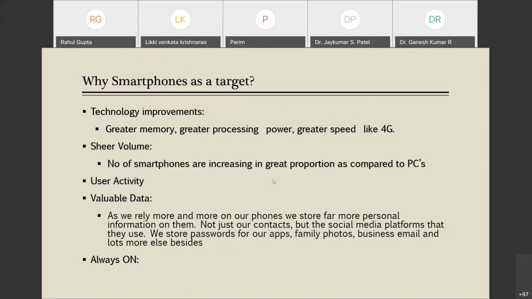Next is user activity. Since they are handy in nature, we are using them every time, so there is a lot of user activity.